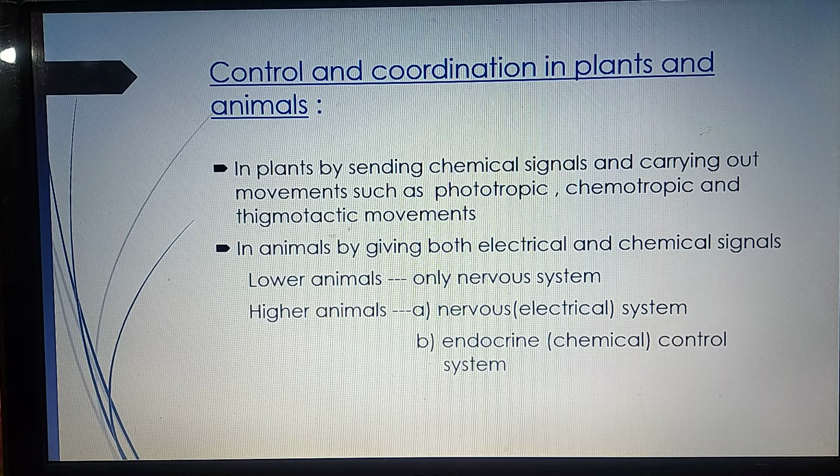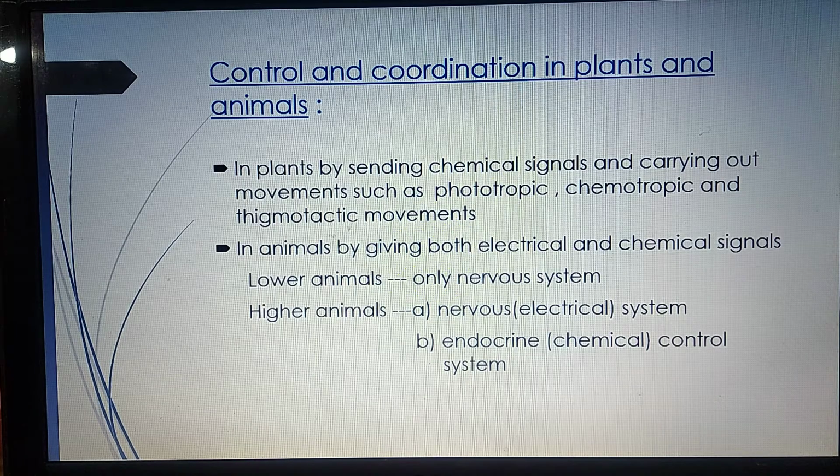In chemotropic movement, you can see the plants show the growth of their roots towards the desirable minerals, and they show movement in the opposite direction of harmful chemicals. In thigmotactic movement, the plants show sensitivity to touch.